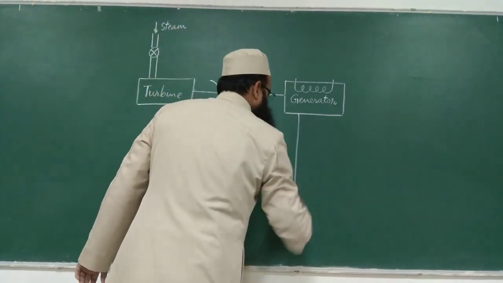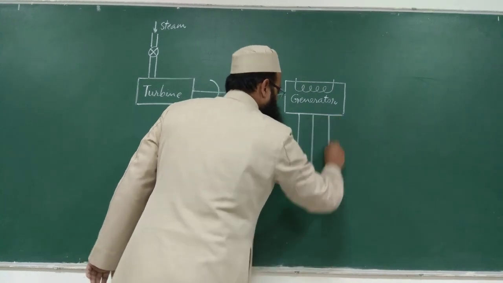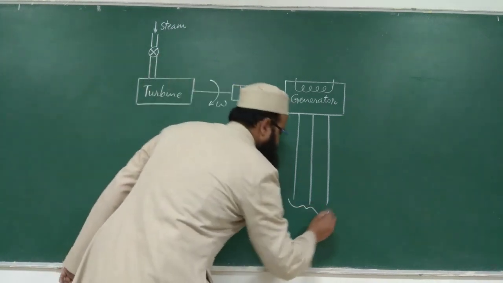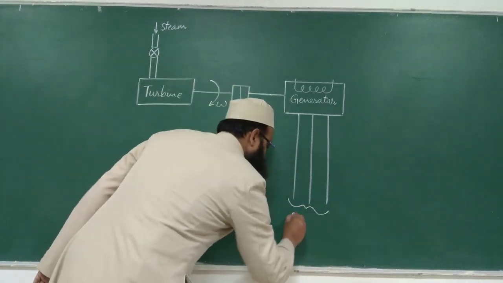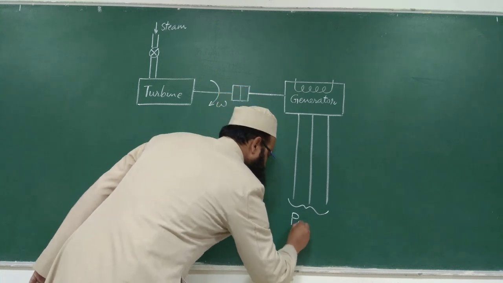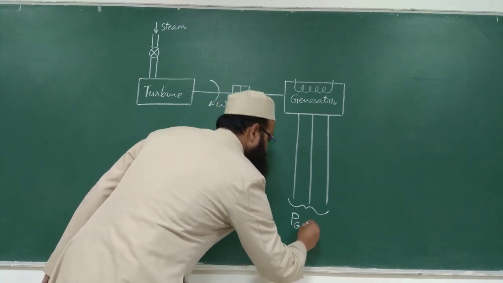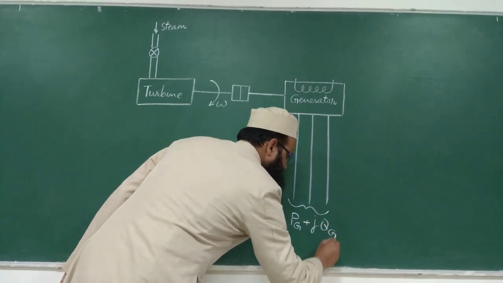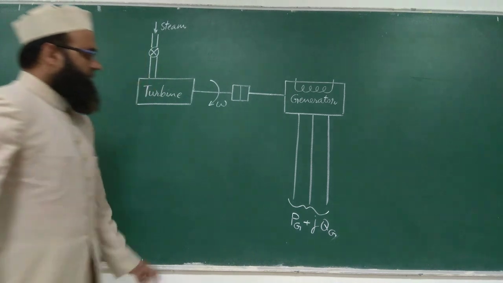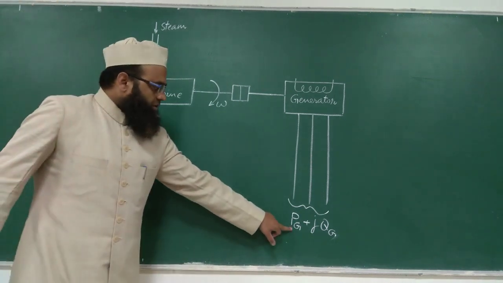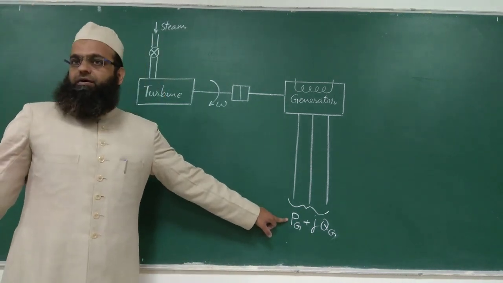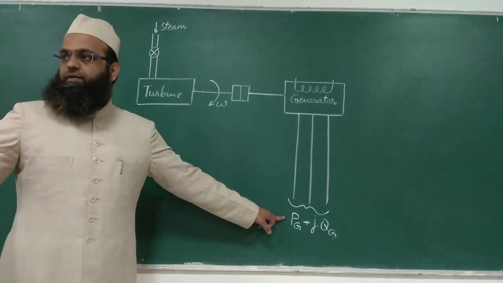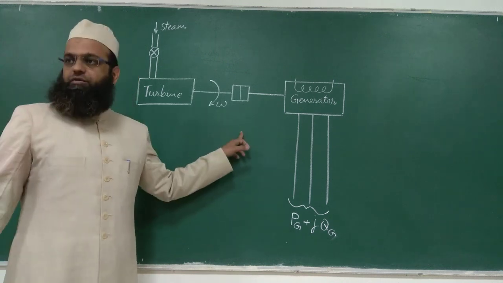Let us denote the three-phase output of this generator. Let us say this output is active and reactive power. So we represent our active power generation as PG plus jQG, right? So this is generated active power. This generated active power should match PD. We are talking about a single unit.